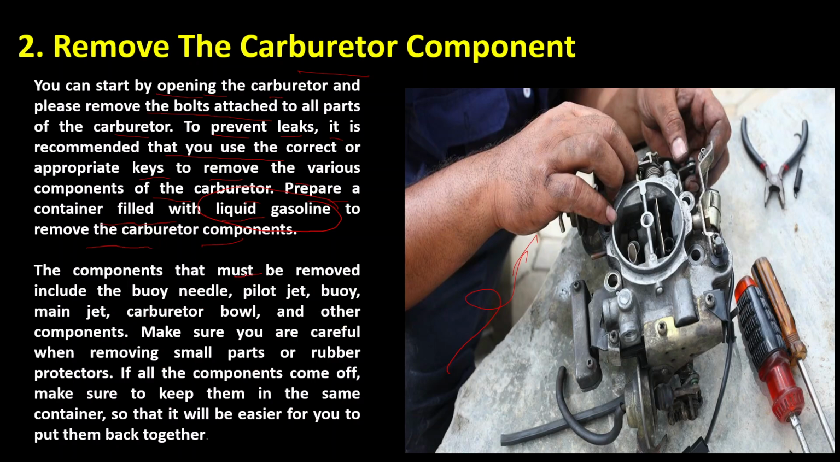The components that must be removed include the pilot needle, pilot jet, main jet, carburetor ball, and other components. Make sure you are careful when removing small parts or rubber protectors. If all the components come off, make sure to keep them in the same container so that it will be easier for you to put them back together. Means when we remove the components, you must know where the components are kept.